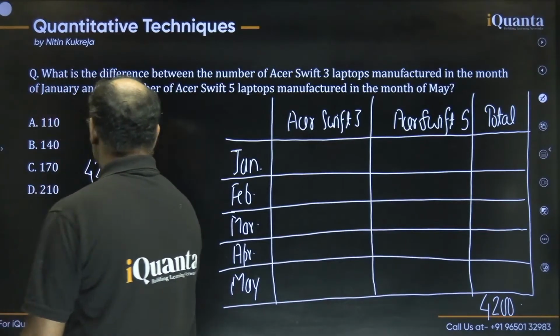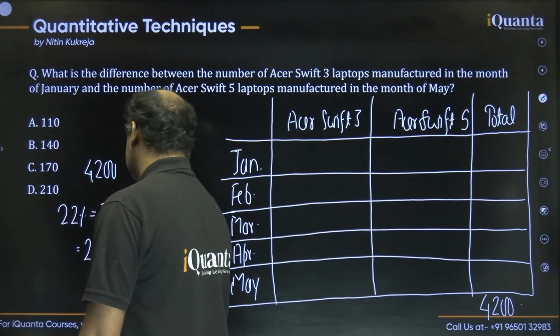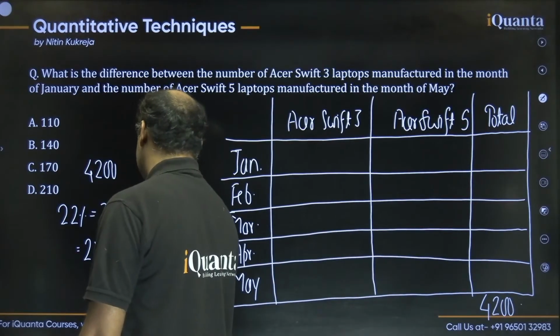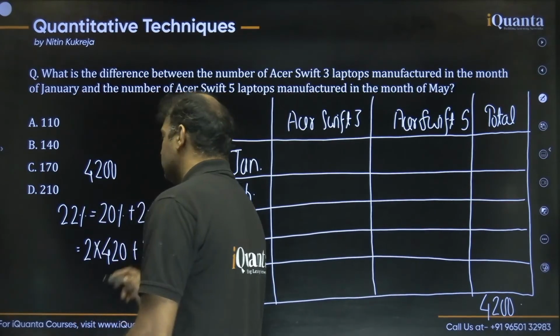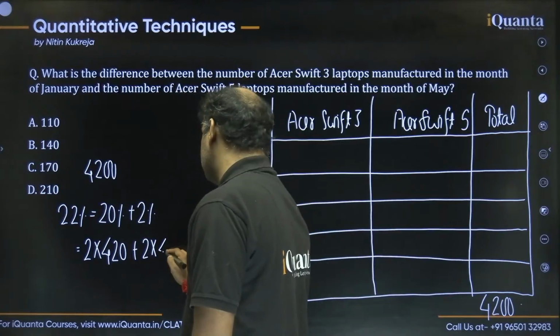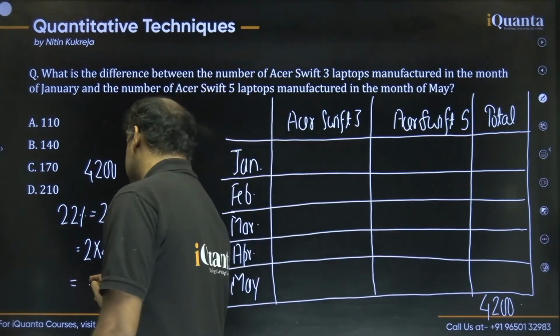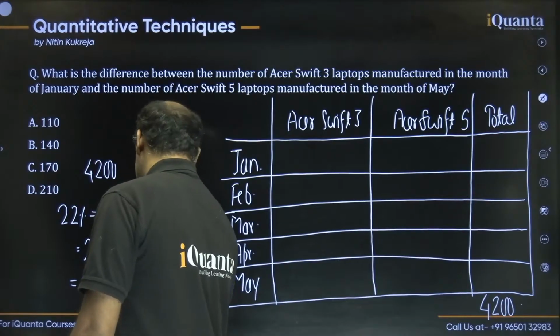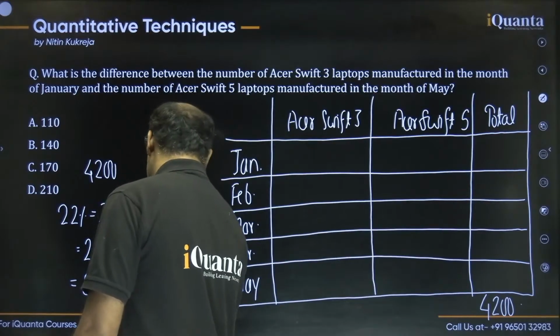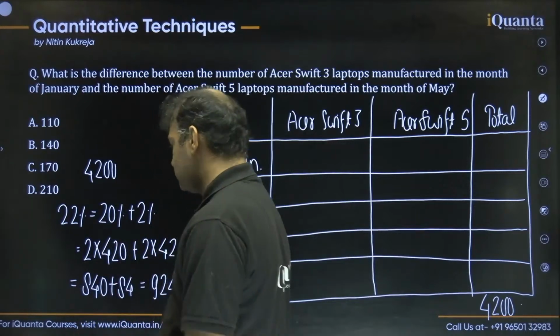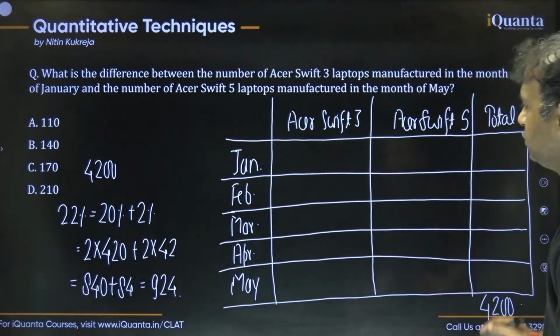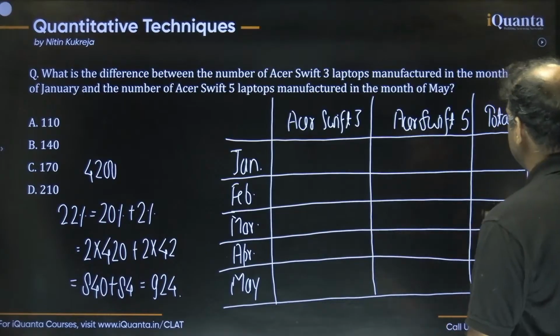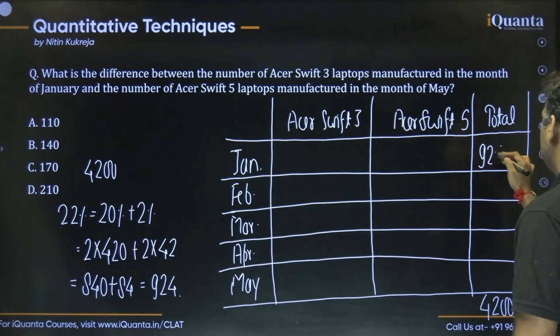So we can also say that 20% is twice of 10%. 10% we can say is 420, and 2% is 2 into 1%. 1% we can say is 42. So this must be 840, and this must be 84, and in all this must be 924. All right, guys, this is what we can say, 924. So 924 total manufacturing in the January month of the laptops.